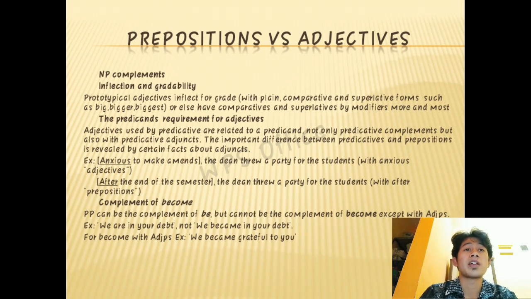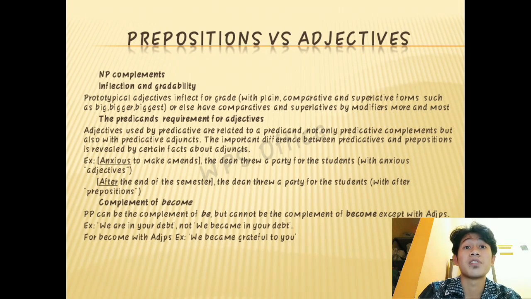And inflection and gradability. Prototypical adjectives inflect for grade with plain comparative and superlative forms such as big, bigger, biggest, or else have comparatives and superlatives formed by the modifiers more and most. And the third is the predicative requirement for adjectives. Adjectives used predicatively are related to a predicator, not only with predicative complements but also with predicative adjuncts.